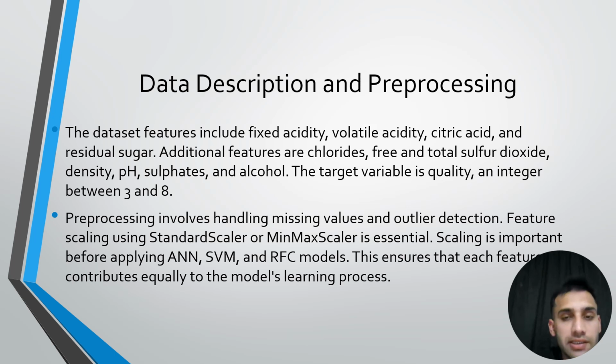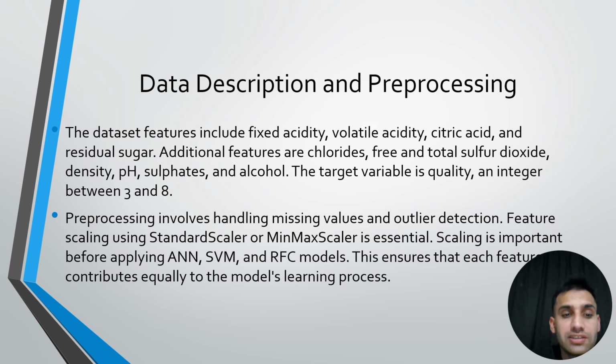Data description and pre-processing. The dataset features include fixed acidity, volatile acidity, citric acid, and residual sugar. Additional features are chlorides, free and total sulfur dioxide, density, pH, sulfates, and alcohol. The target variable is quality, an integer between 3 and 8. We have set our values from 3 to 8 where we are checking the quality of the wine. In some of our models we have set it from 0 to 10 also.